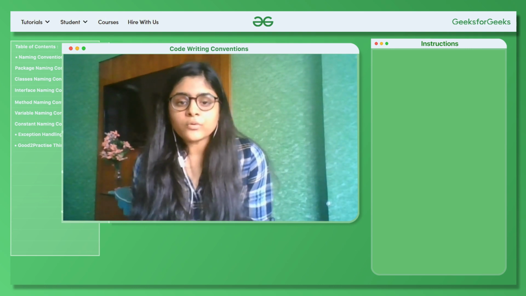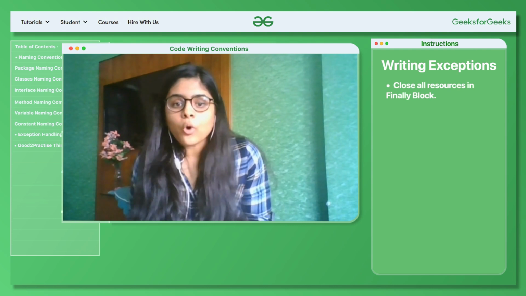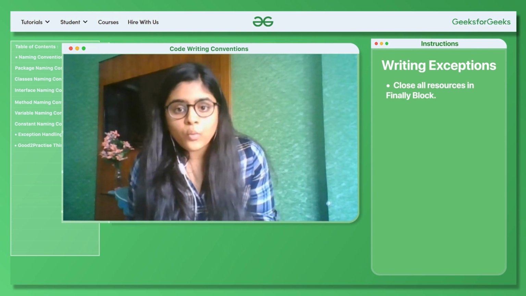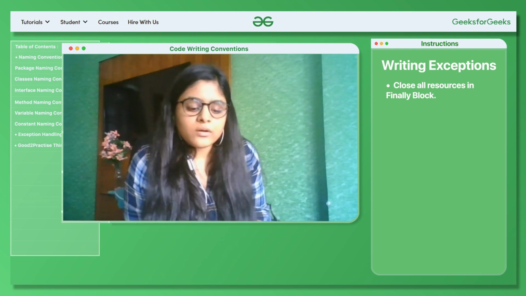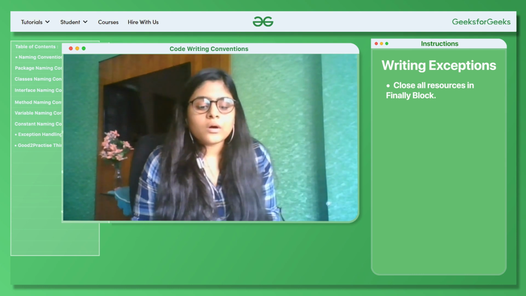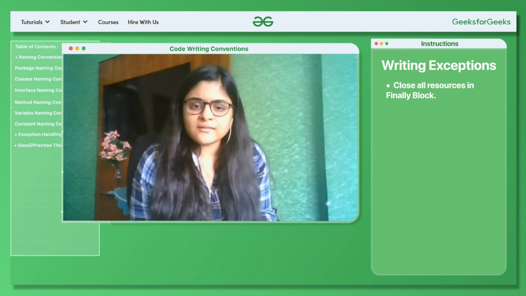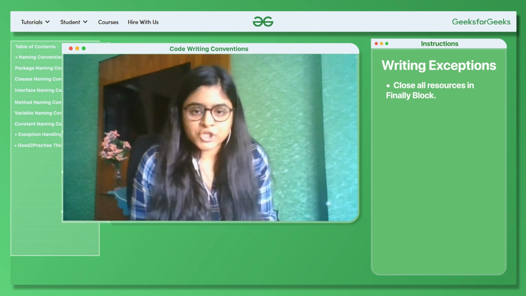Next, about writing exceptions. First and foremost, we should clean all the resources in the finally block. Now what do I mean by cleaning all the resources? For example, you have opened a connection with a database in your try block. There's this practice I've noticed a lot, that people close that connection in the try block.